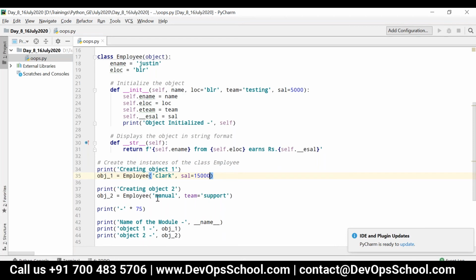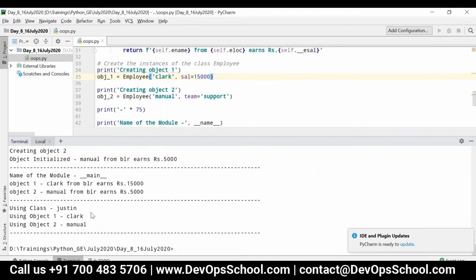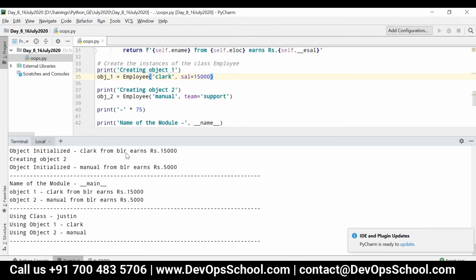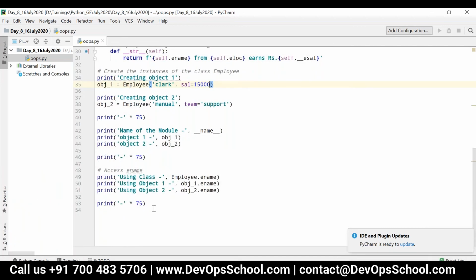Now this str method is present within the class, right? So now you can see Clark from Bangalore earns rupees 15,000, Manuel from Bangalore earns rupees 5,000. But when I try to access the variable outside the class, let's say access salary, esal, okay?